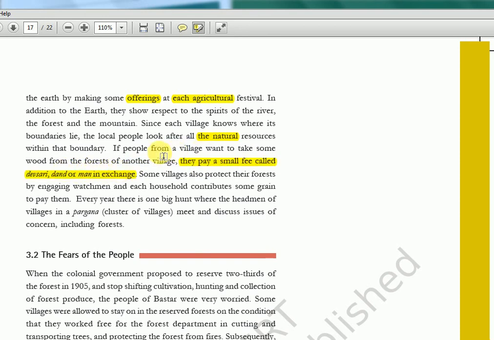That is, if people from a village want to take some wood from the forest of another village. That means that border they know, and if they want to exchange something, this is the exchange kind of thing they do. Devsari, Dand or Man. Okay, it's just small fees in exchange.